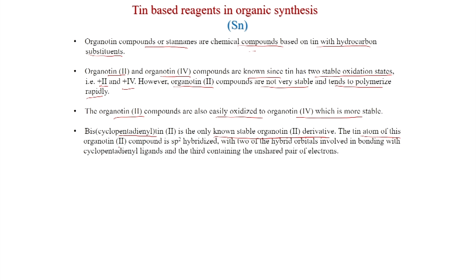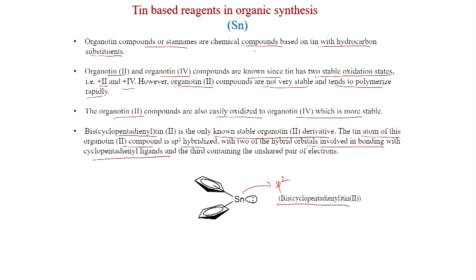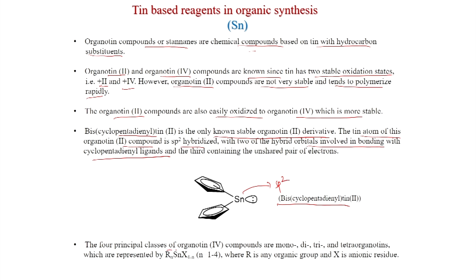The tin atom of this organotin compound is sp2 hybridized. So, this is the structure with two of the hybrid orbitals involved in bonding with cyclopentadiene ligands. So, this is sp2 hybridized and two sp2 are engaged in this bonding and another sp2 accommodates this lone pair. So, this is the structure of bis(cyclopentadienyl)tin(II). And the four principal classes of organotin(IV) compounds are mono, di, tri and tetraorganotins, which are represented by RnSnX4-n, n is equal to 1 to 4, where R is any organic group and X is an anionic residue like halide.